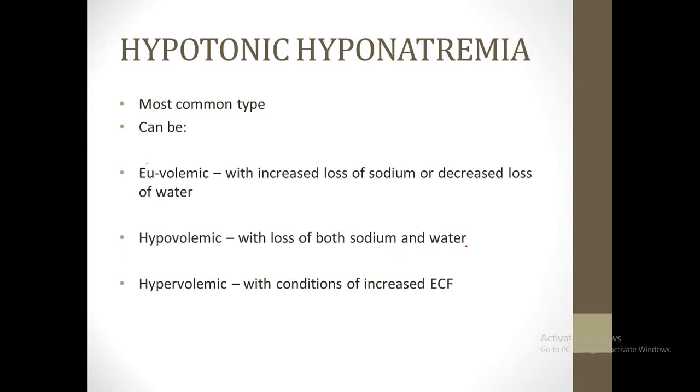In this condition, the water loss is there, so it is hypovolemic. In euvolemic, there is decreased loss of water, that's why it is euvolemic, because the water is not being removed from the body, so the volume remains same, but as there is still a loss of sodium, it is causing hyponatremia.